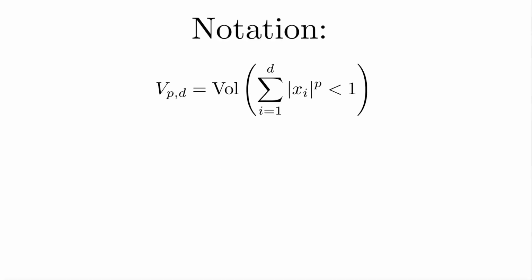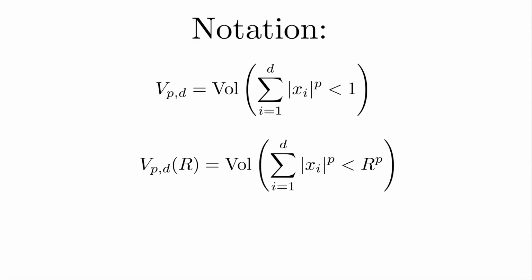To look at other values of p, it's useful to define a more consistent notation. I'll call V of p and d the volume of the Lp ball in d dimensions and radius 1, while V p d of r will be the case with radius r.